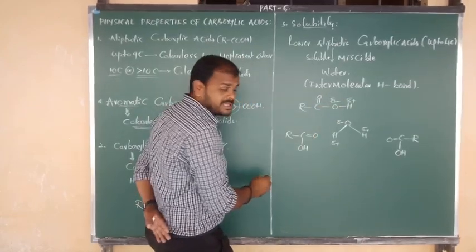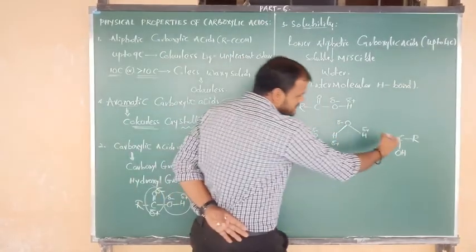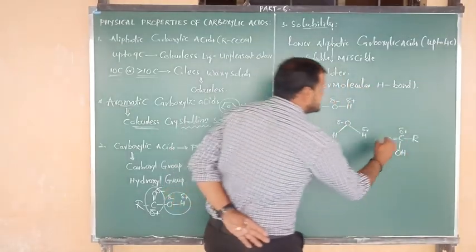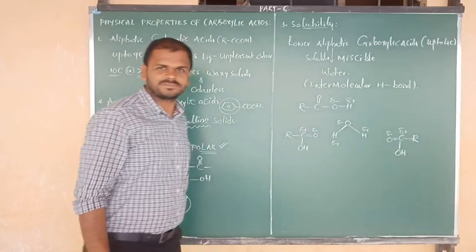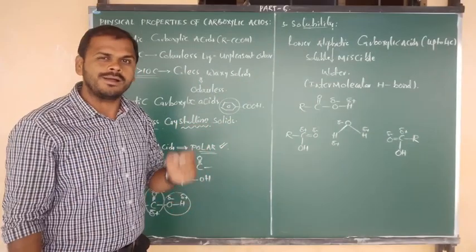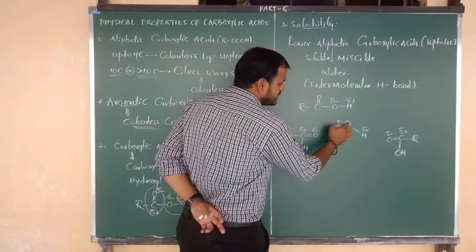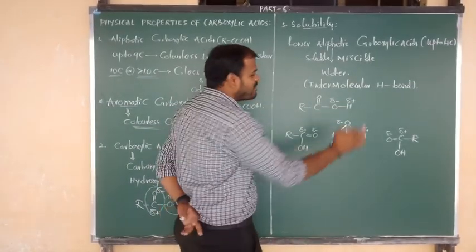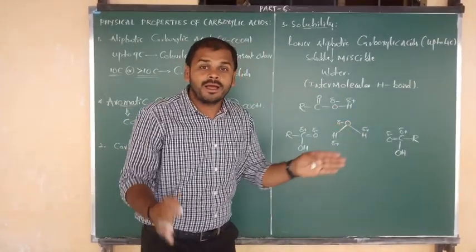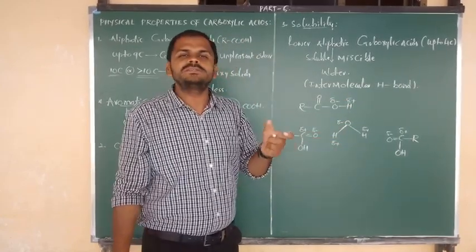Here the C double bond O group is there. Carbon contains partial positive, oxygen contains partial negative. Similarly, I am going to represent here that carbon contains a partial positive charge and oxygen contains a partial negative charge. Okay. Now I am going to show you the formation of intermolecular hydrogen bond. Hydrogen contains partial positive charge and oxygen contains partial negative charge. So between a partially positive hydrogen and a partially negative electronegative atom, between positive and negative, there will be some electrostatic attractive force.